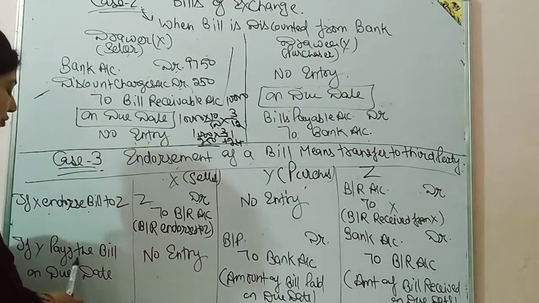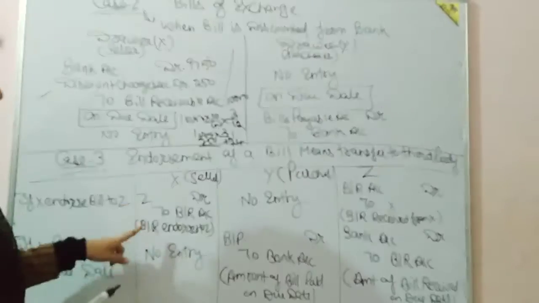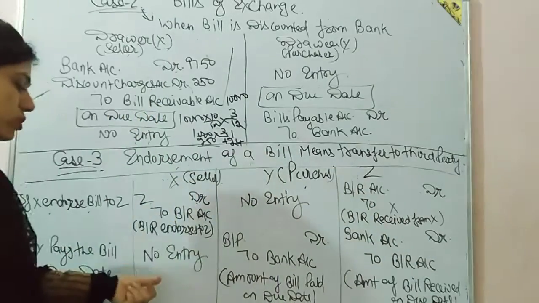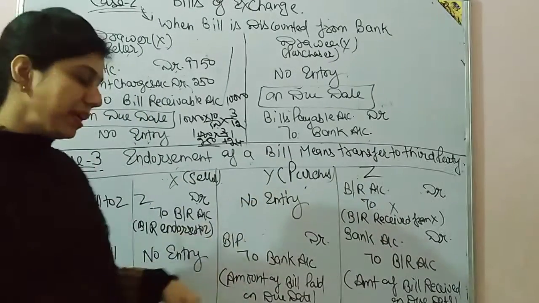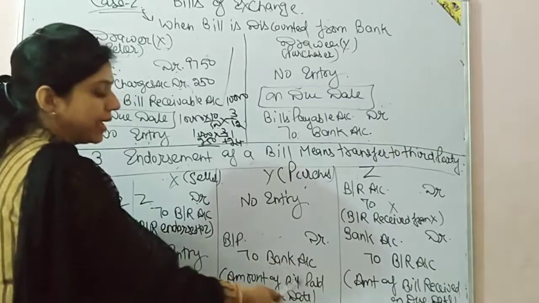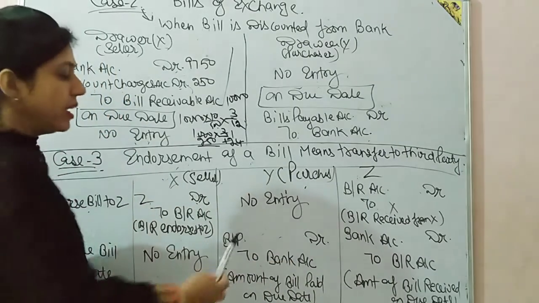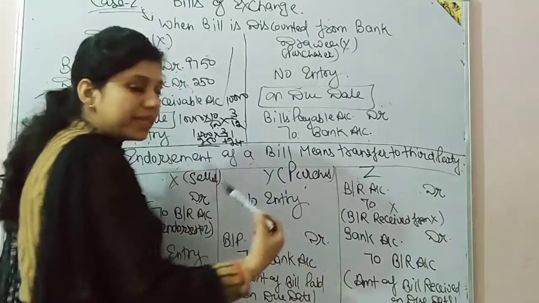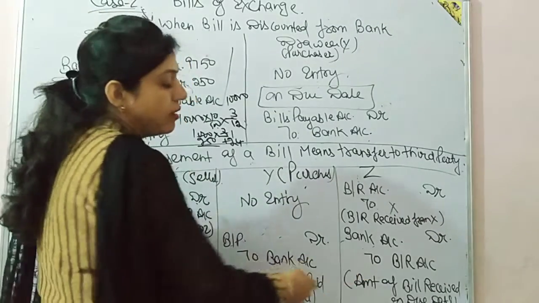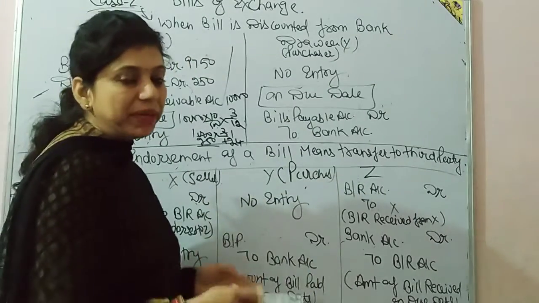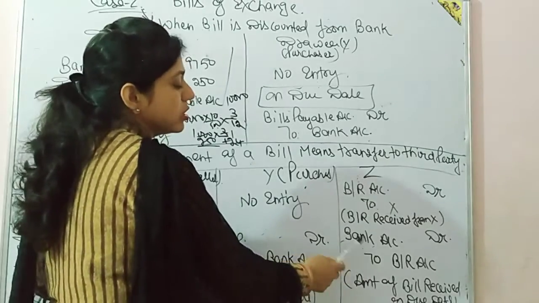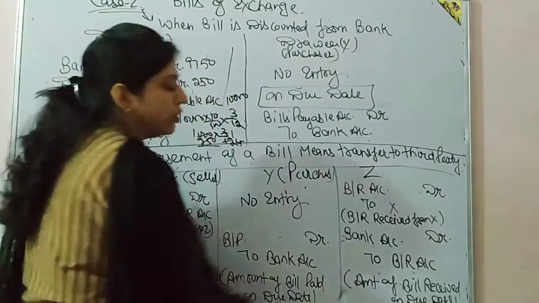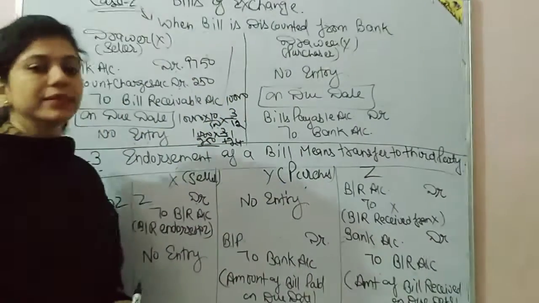Next, if Y pays the bill on the due date, the bill is now in the hand of Z, so no entry in the books of X. Y just gives the payment, so the entry will be BP to bank. And in the books of Z, he receives the payment, so bank account debit. What is the reason for receiving the payment? BR is the reason, so BR will reduce. So bank account debit to BR account, the amount of the bill received on the due date. I hope it's clear. Thank you.